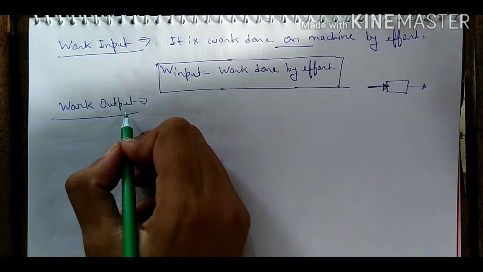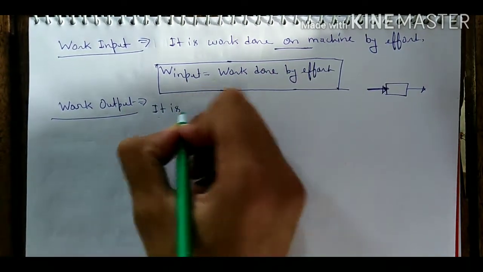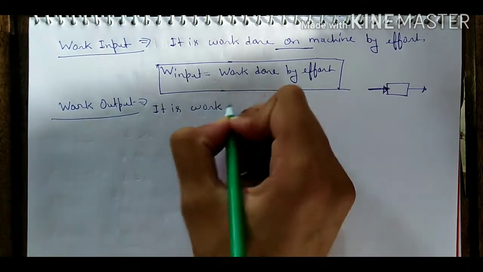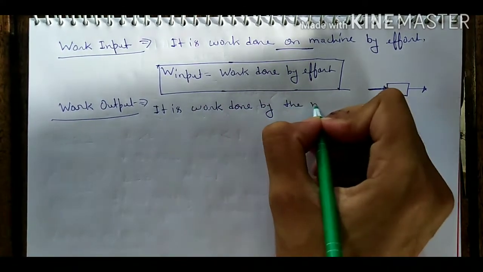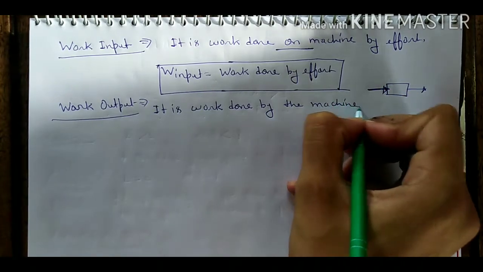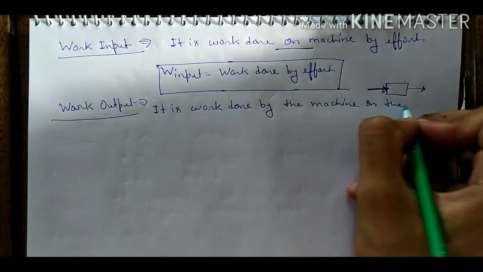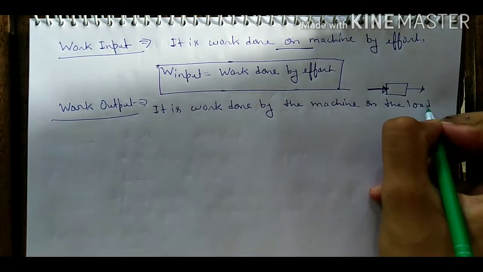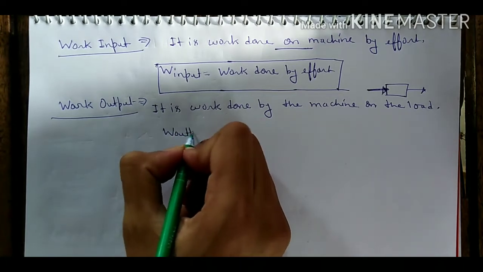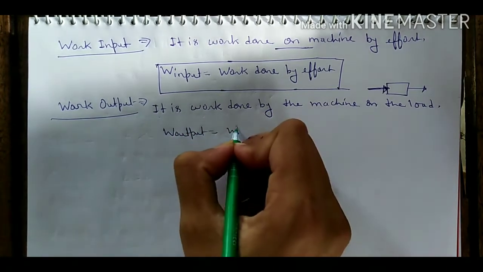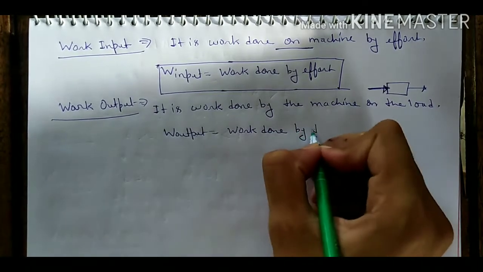Work output we can define as work done by the machine. And the machine works on what? On the load. So we can write work output is equal to work done by the load.